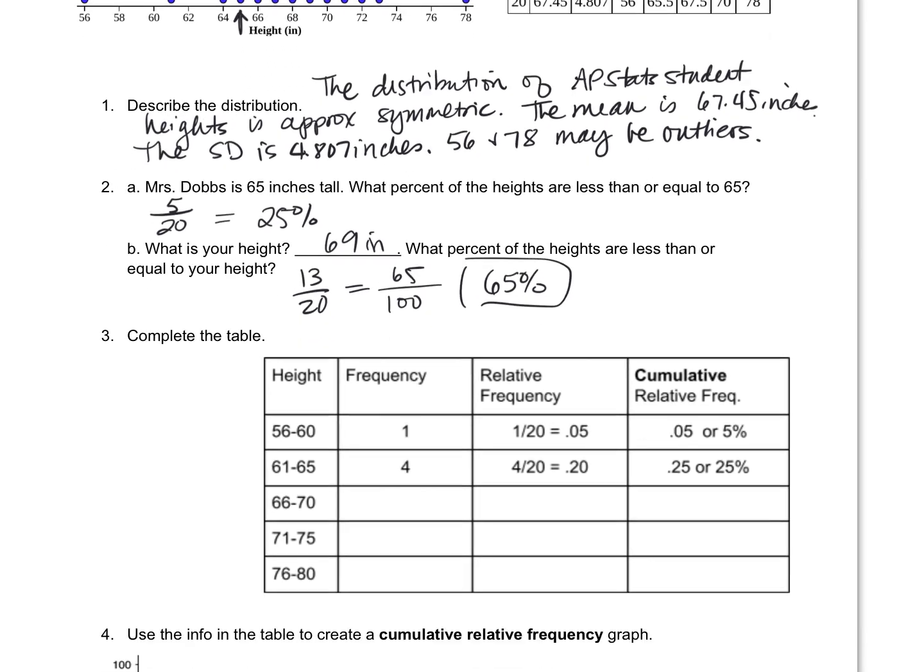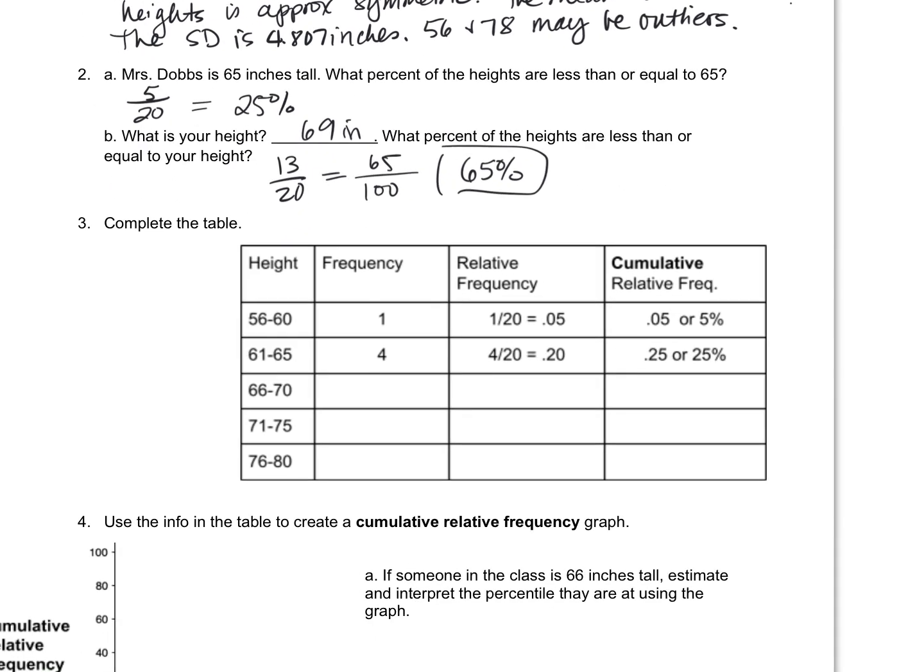All right, moving on. Complete the table. What we have here is a frequency table. Like you could make a histogram out of this. Looks like a histogram table, right? So the first couple are set for you. Now notice we're adding 2 sections. Relative frequency just means percent. Cumulative, we'll cover that in like a minute. Just hold on. But let's go back and count. How many dots on our dot plot are between 66 and 70?